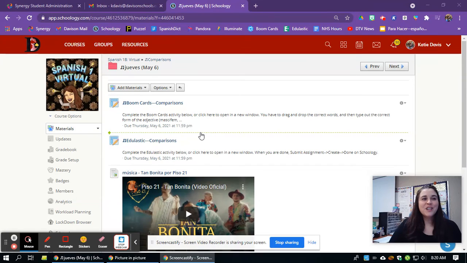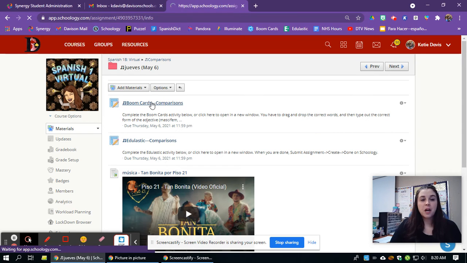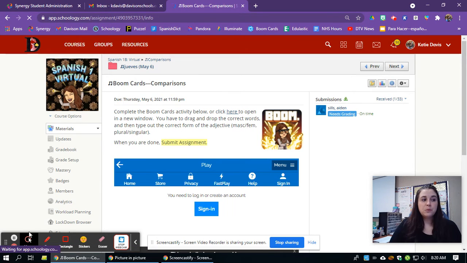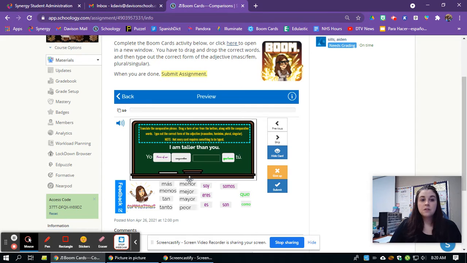Amigos, here are your directions for today, el 6 de mayo. We're going to continue to practice our comparison words, so we're going to do that with boom cards. For these boom cards, it'll ask you to log into this window. Make sure you click sign in with Google.